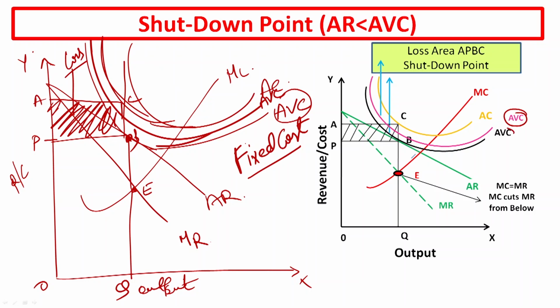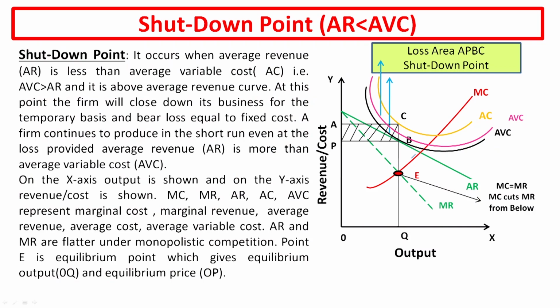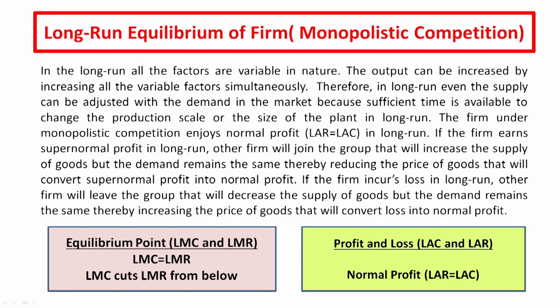If your average cost is like this black one, that means you continue with the level of production even in the short run, even with the loss. So, this is the explanation and this is the graphical representation of that explanation for the shutdown.